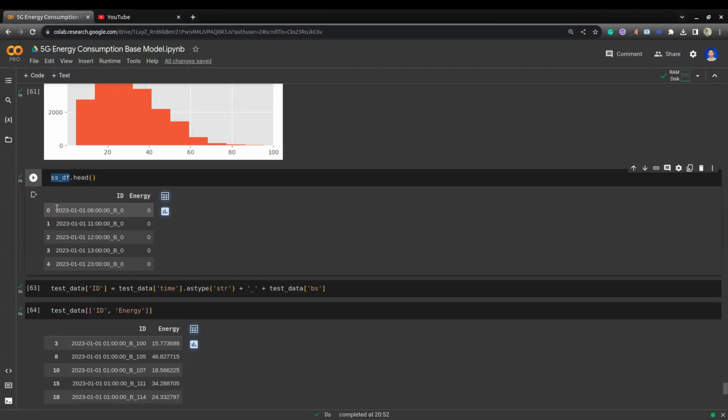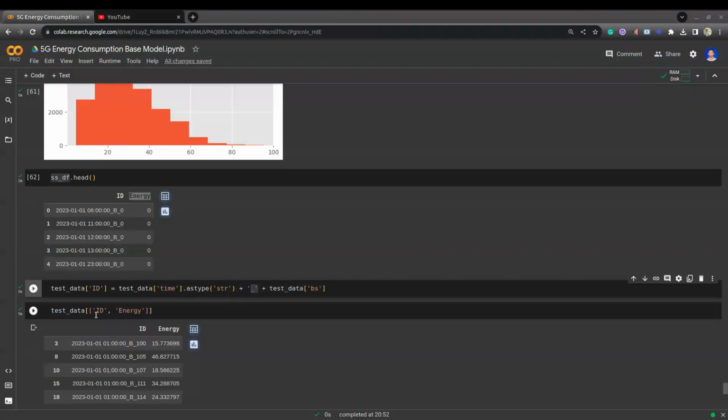Sample submission df contains the time and base station ID joined with an underscore. So for test data, I created the ID feature the same as the sample submission file. So here I'm taking the time. I converted the pandas datetime into string format. Then I joined base station and time using an underscore. Now you can see we created the ID feature same as the sample submission df, and the energy prediction from the model.